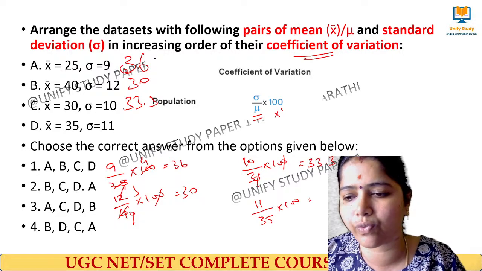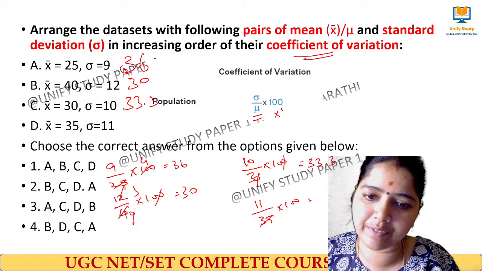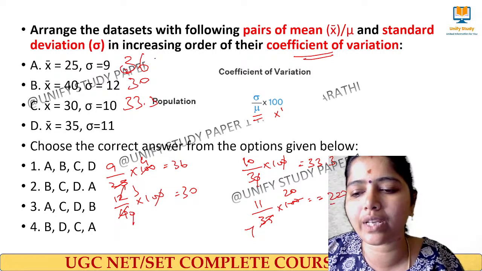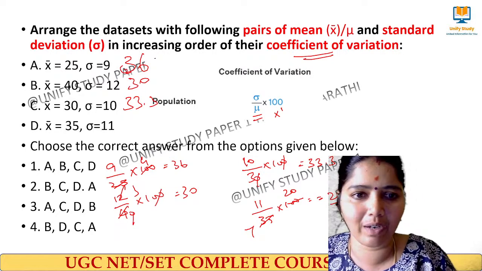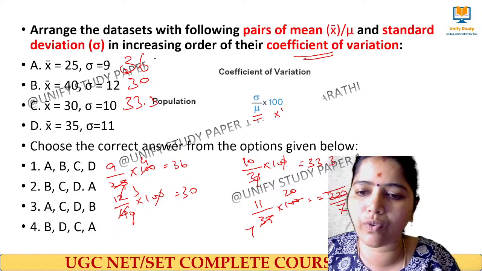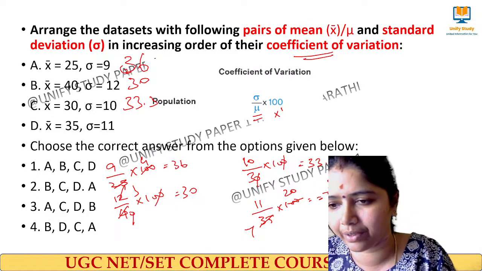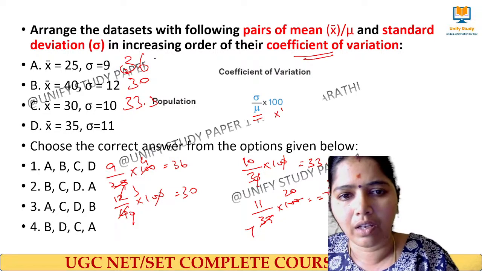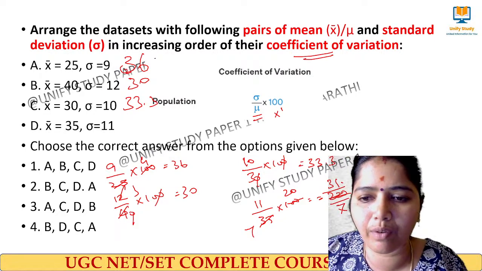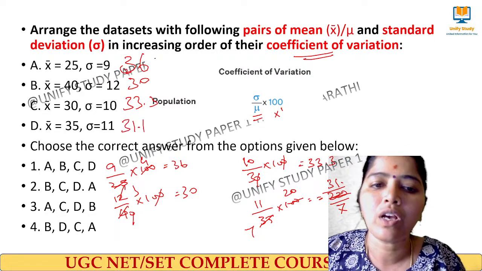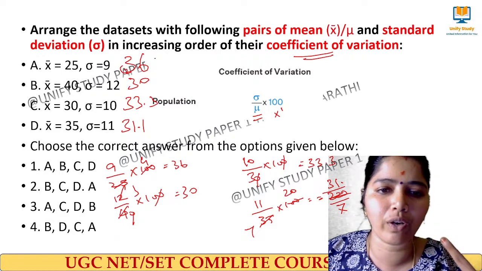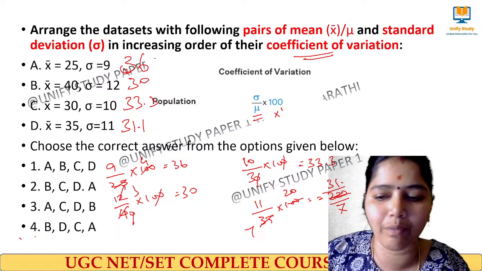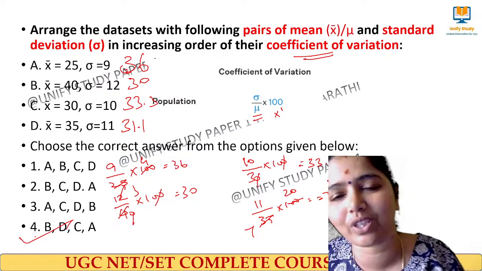And here, in the 5 table it goes 7 times, and then 20 times. So 220 divided by 7. Am I right? 11 divided by 35. Yes, right. So this goes 3 times, 31 point something. Am I clear? Right. So here comes nearly 31.1. So when I arrange it in increasing order, B will come first. Yes, B comes first. Next D will come. So option 4 is the right answer for this question.